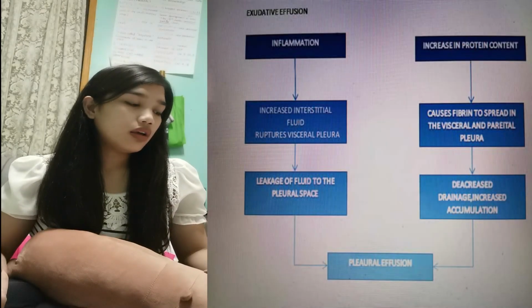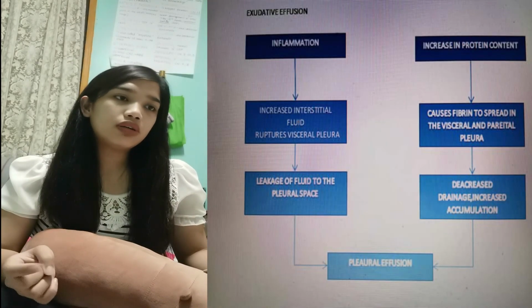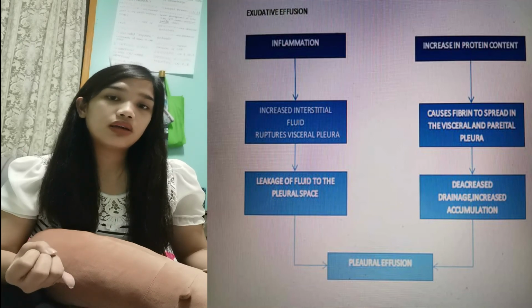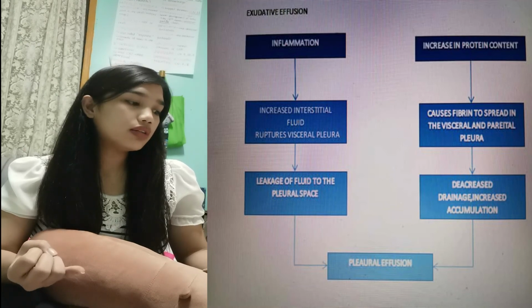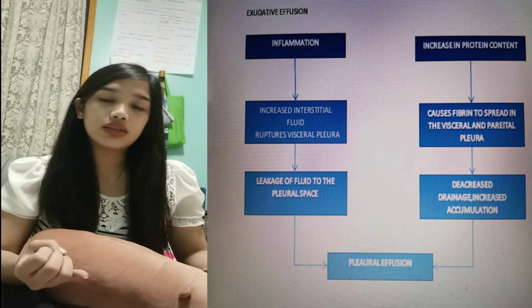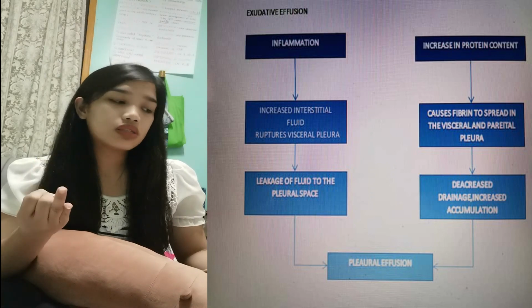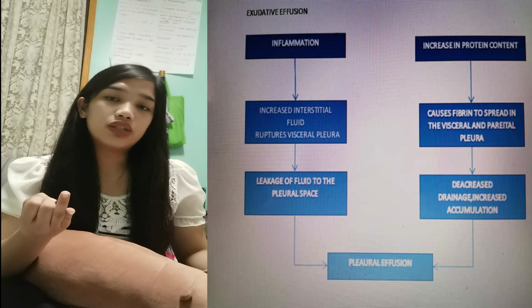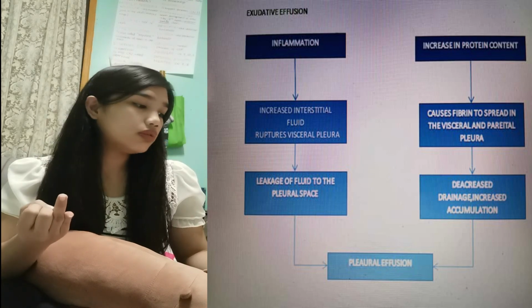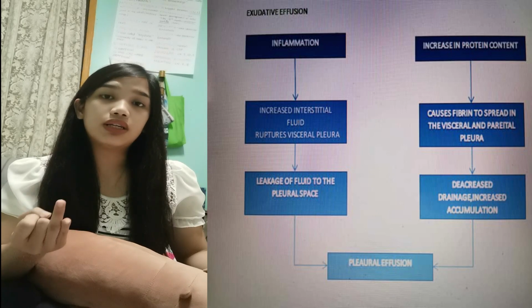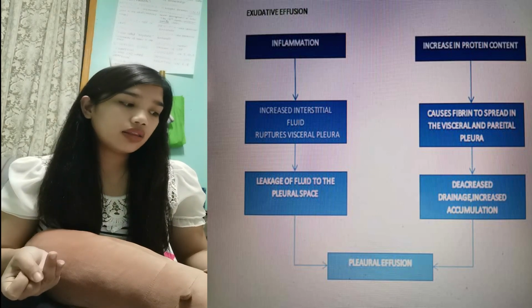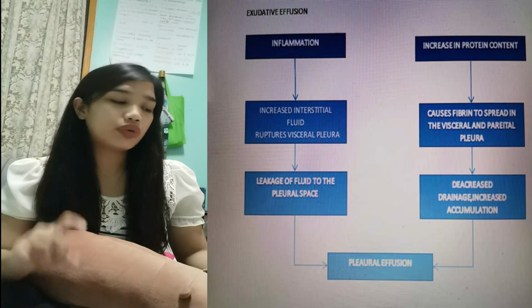So if we sum it up, in the presence of inflammation, pleural fluid also increases. And if there is also an increase in protein content in this pleural fluid, it will cause a blockage to the drainage system, which will now result in decreased drainage and increased accumulation of fluid, and the net result would be a pleural effusion.